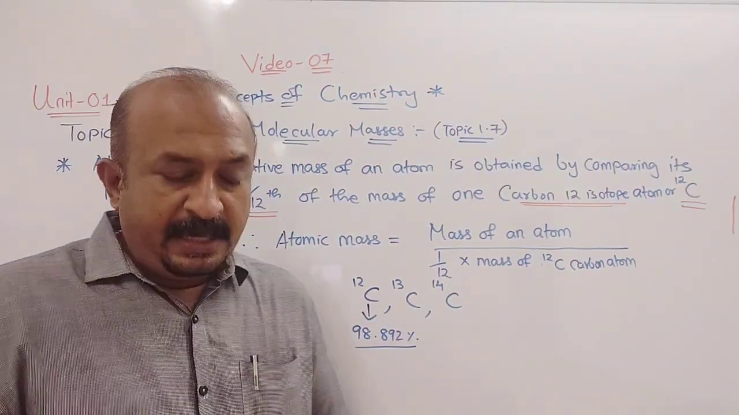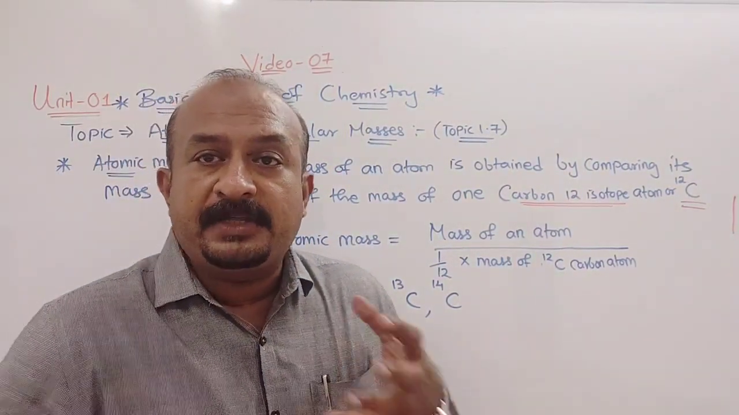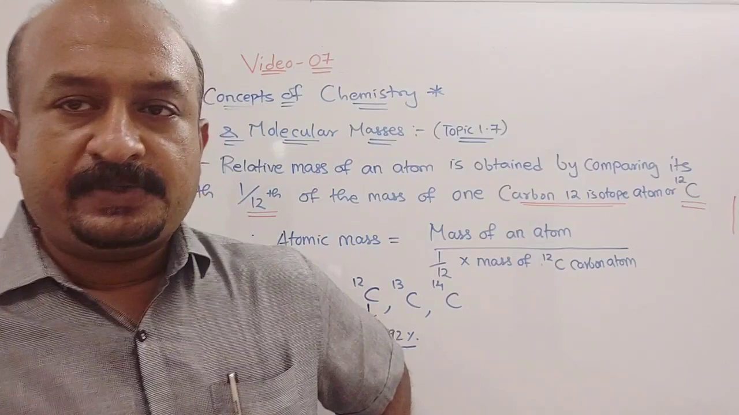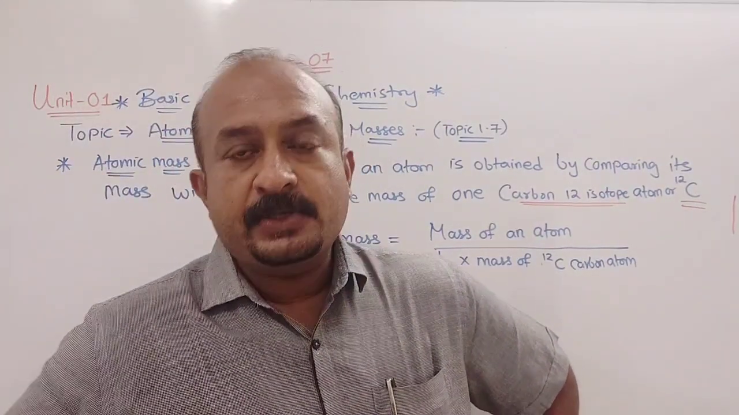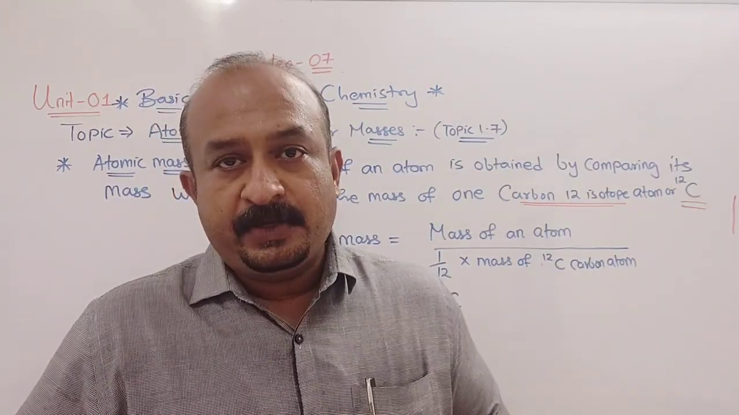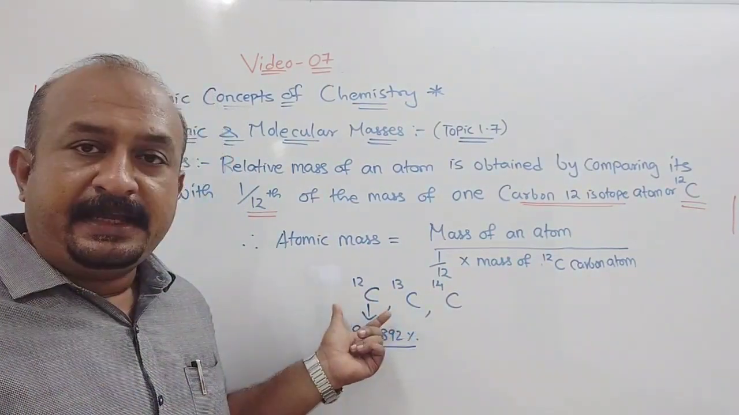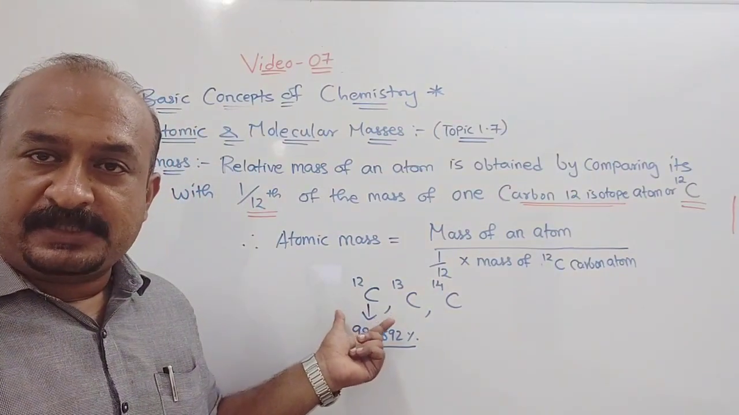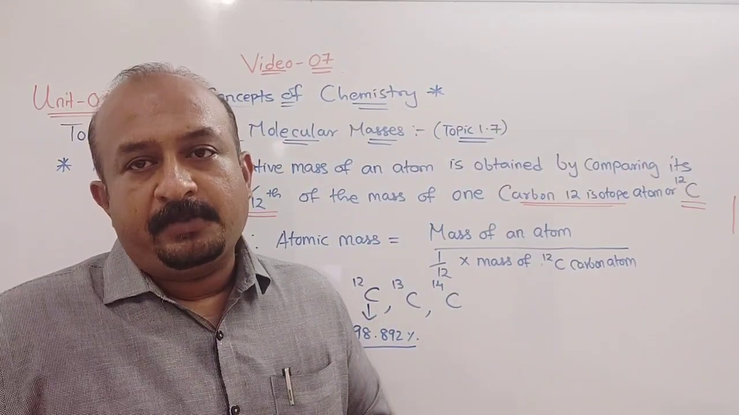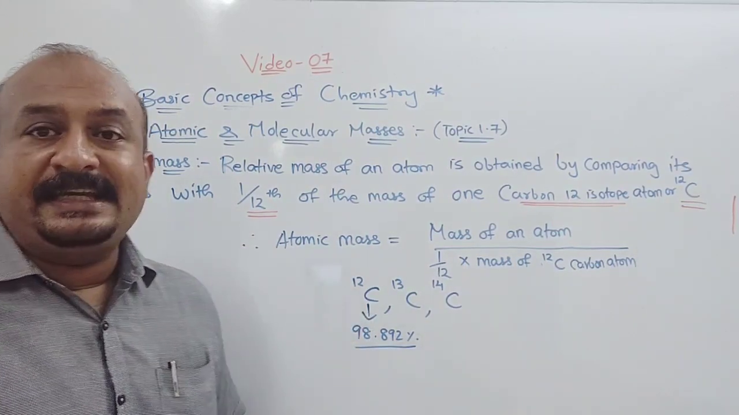Now why is carbon only taken? Actually, oxygen was taken first. Oxygen combines with many of the elements. In the periodic table there are many elements, 119 at present, and it may increase. Since oxygen combined with many elements, first oxygen was used, but afterward it was changed. Why? Because by comparing with 1/12 part of the C12 atom, we get atomic masses nearly whole numbers. So that's why C12 is used.